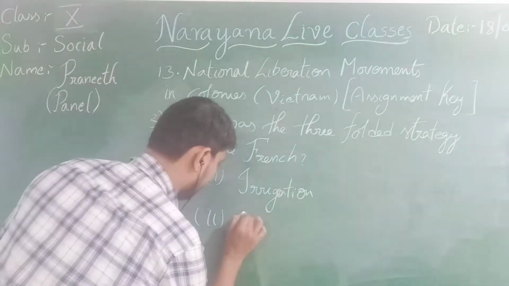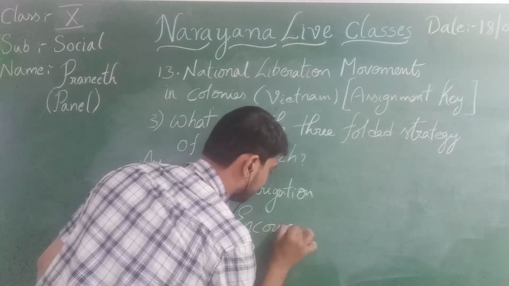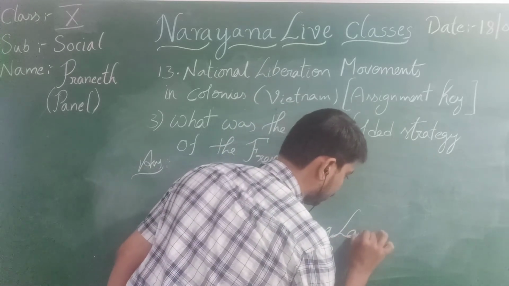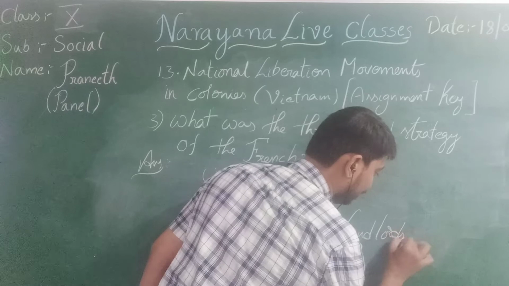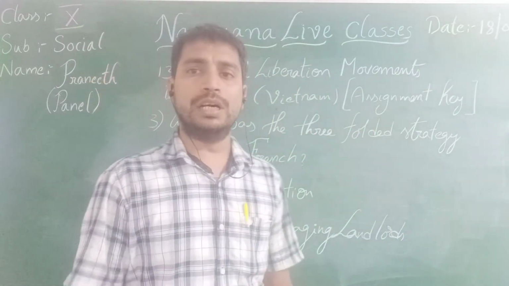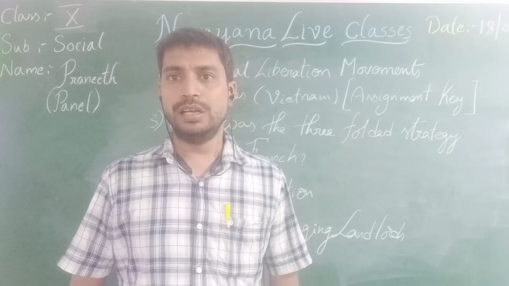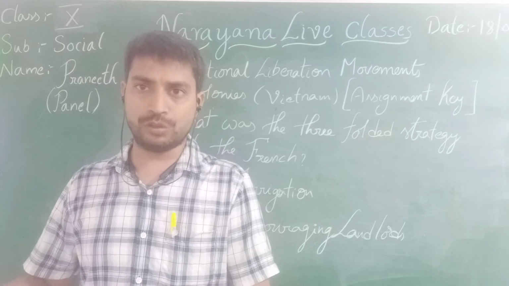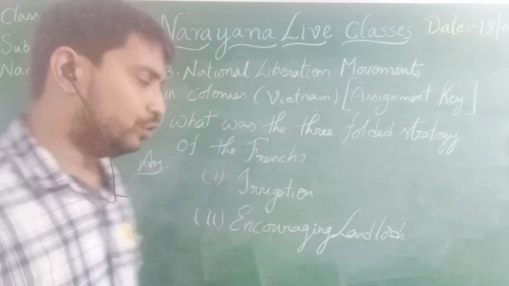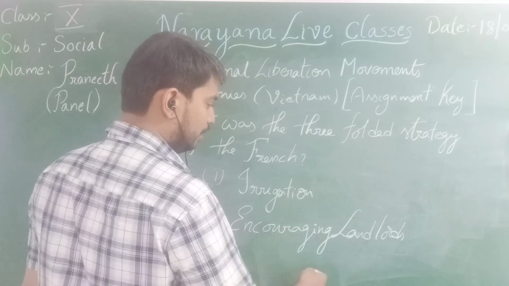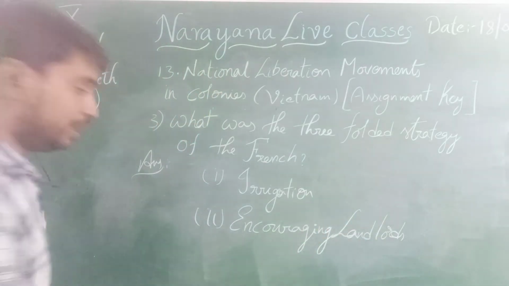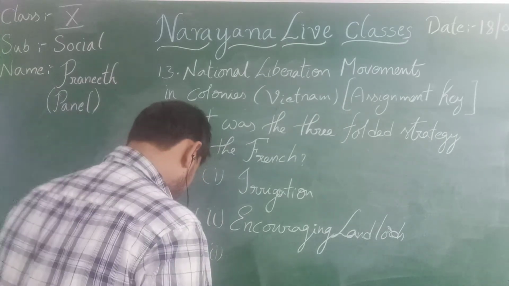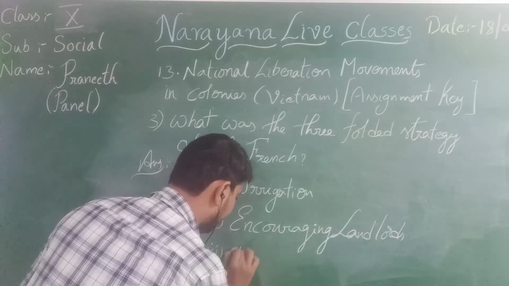Coming to the second one, encouraging land loss. Why? What is the reason? To get the product. It is not easy to just place an order with a common person to go through the cultivation region and everything. So some person has to be there to look over all these things. So the second strategy is encouraging land loss. And the third one is facilitating.